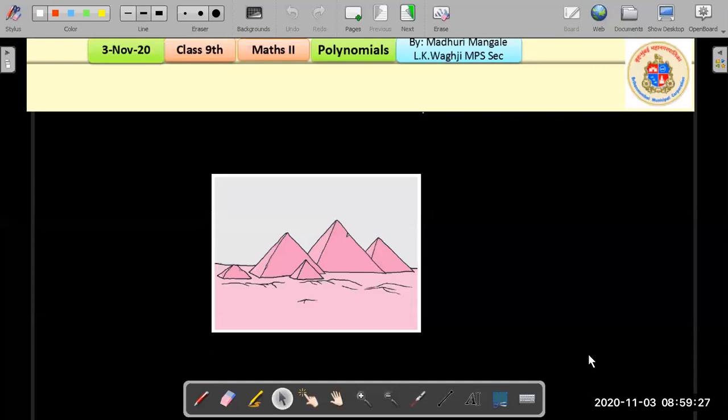So what is the picture that you can see on the board? Is it the picture of pyramids in Egypt? Yes, you all are right. These were built around 3000 years before the Christian era. How were the people able to build such huge structures in such an old time? Any idea, students?